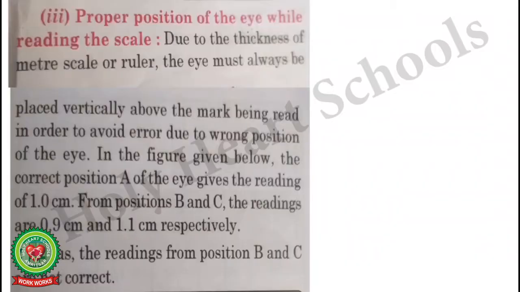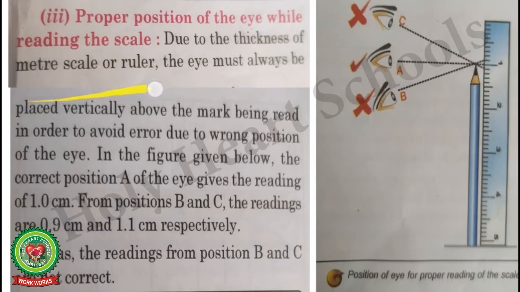Proper position of eye while reading the scale. Due to the thickness of the meter scale or ruler, the eye must always be placed vertically above the mark being read in order to avoid error due to wrong position of the eye. As shown in the figure, the correct position A of the eye gives the reading of 1 centimeter. But from positions B and C, the readings are 0.9 and 1.1 respectively, which are wrong. Thus, readings from positions B and C are not correct.